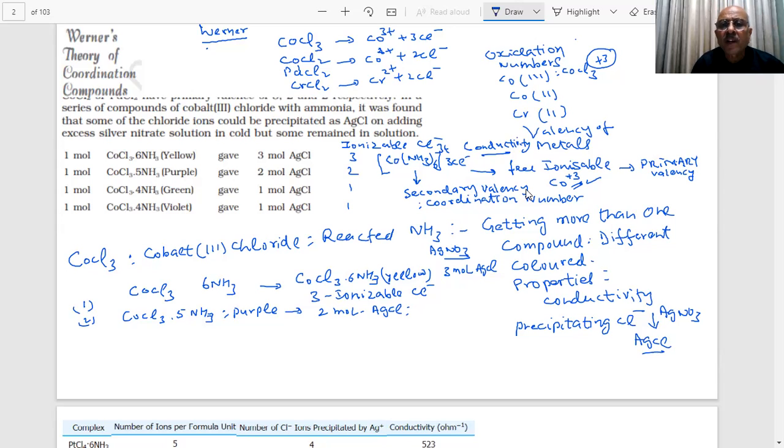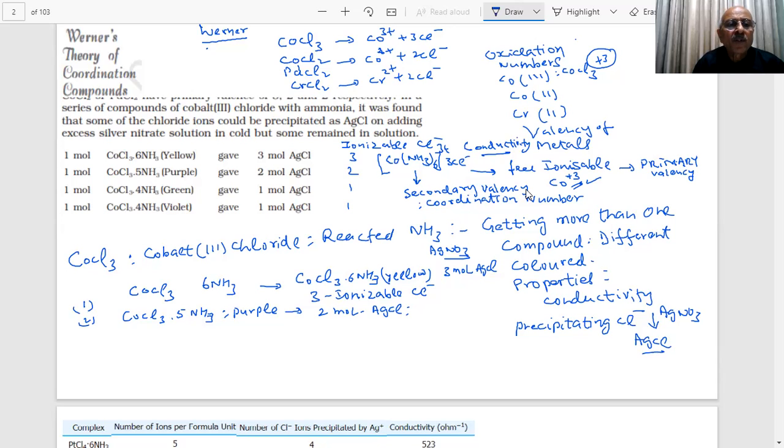That means they are forming a bond with cobalt, students. This is a coordinate covalent bond, and ammonia molecules are known as ligands. We are going to discuss all these things. They are donating their lone pair of electrons to the cobalt. Cobalt is in 3 plus oxidation state, students.